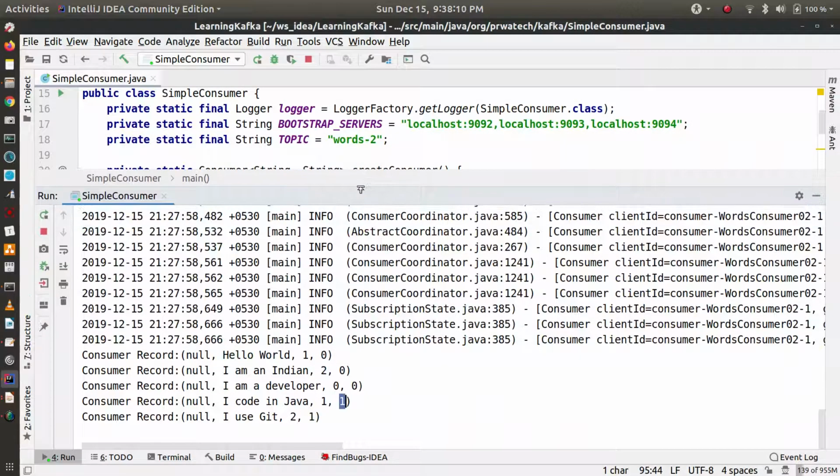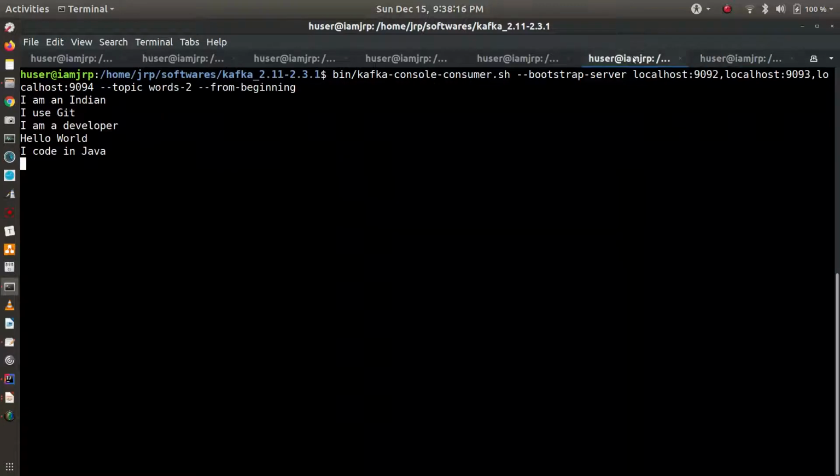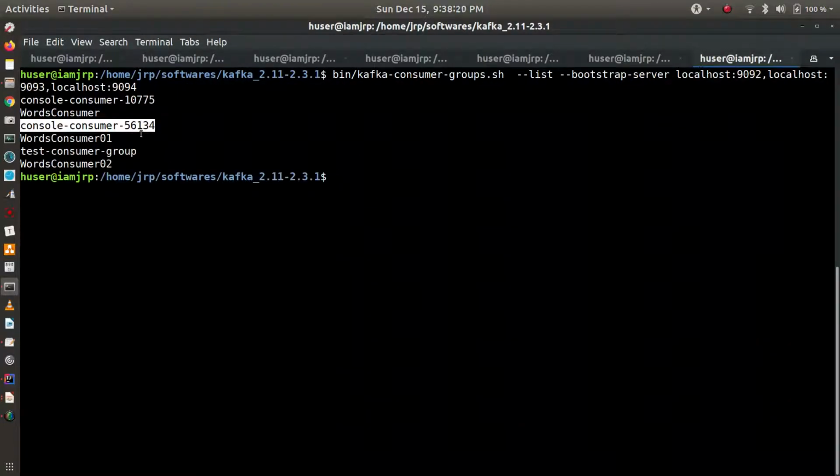So the new one is this console consumer 56134; this console consumer belongs to this consumer group. Okay, it will be difficult if you have multiple consumers and need to find out which one is actually your consumer group.